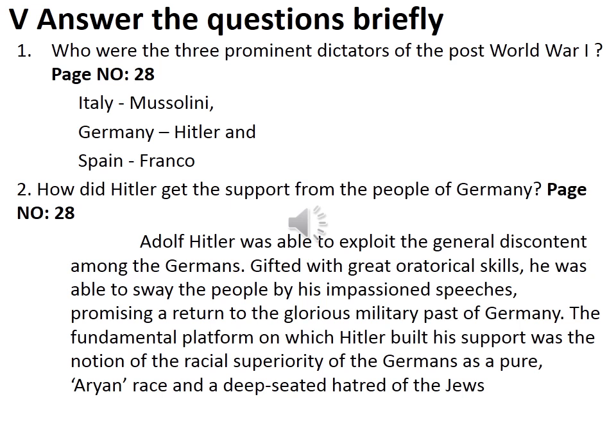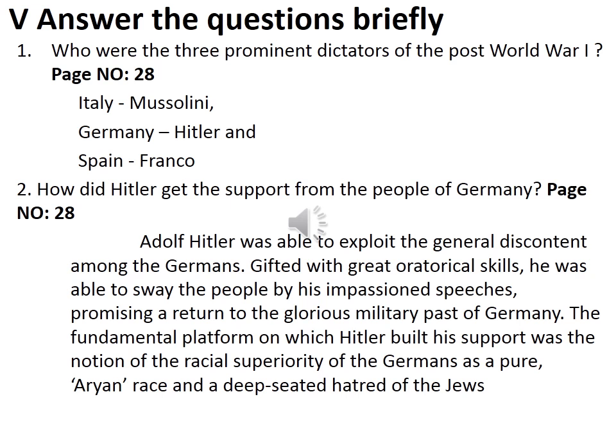Then fifth row letter. Answer the questions briefly. 2 marks. So who were the 3 prominent dictators of the post-World War I? Post-World War I means after World War I. Take page number 28. The second heading, post-war crisis and Germany.